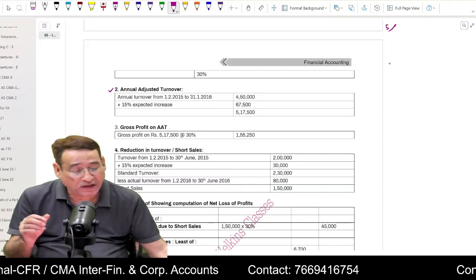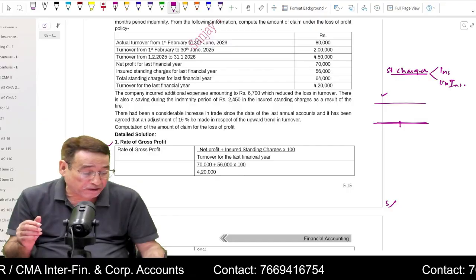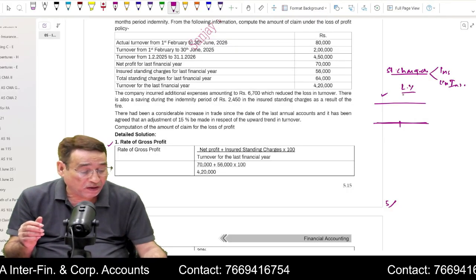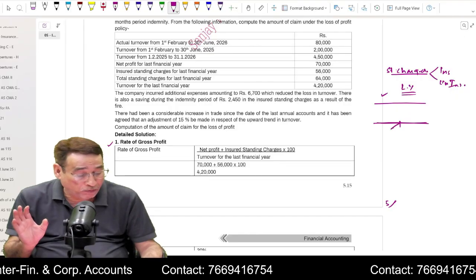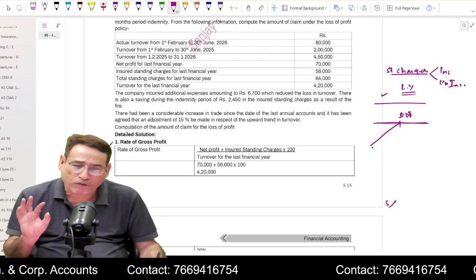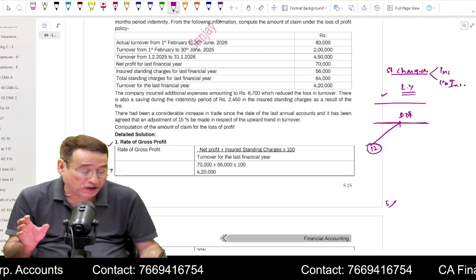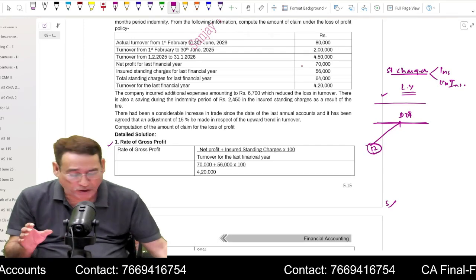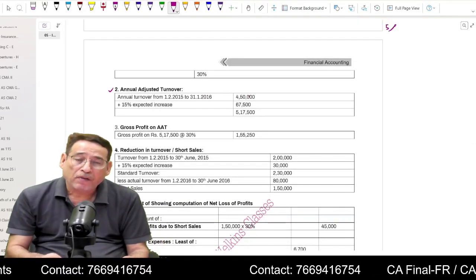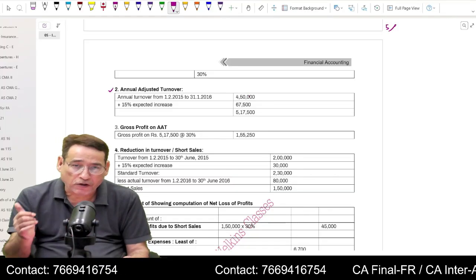12 months. What does it mean, actual turnover of the last 12 months? Suppose this is my date of fire. One is turnover of the last year and one is turnover prior to 12 months. Generally it will be given in the question what your actual turnover of 12 months prior to the date of fire was. So you will take into account the actual turnover prior to 12 months of the date of fire, correct?